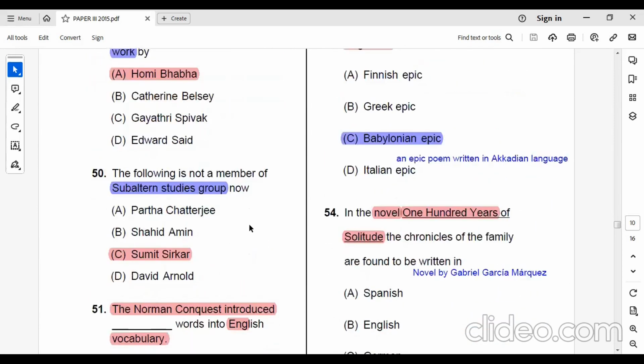Which of the following is not a member of the Subaltern Studies Group? Sumit Sarkar is not a member. Who are the members of the Subaltern Studies Group? Partha Chatterjee, Shahid Amin, David Arnold. They are the members of the Subaltern Studies Group, but Sumit Sarkar is not.